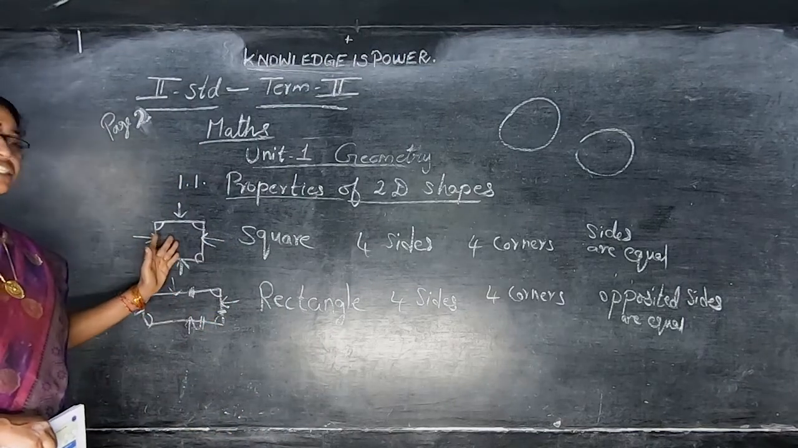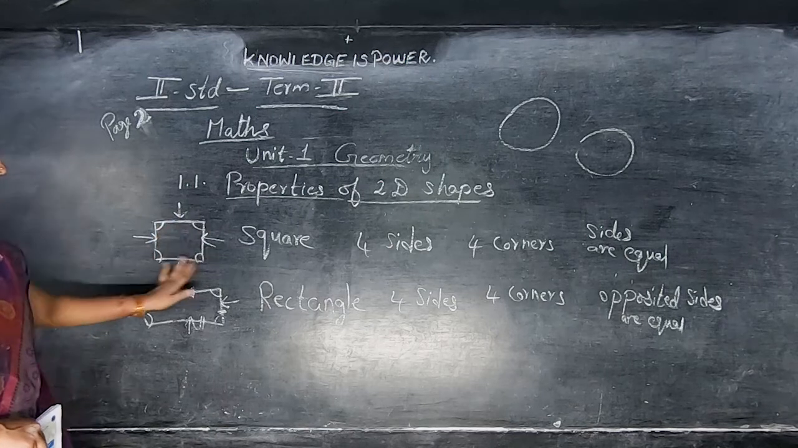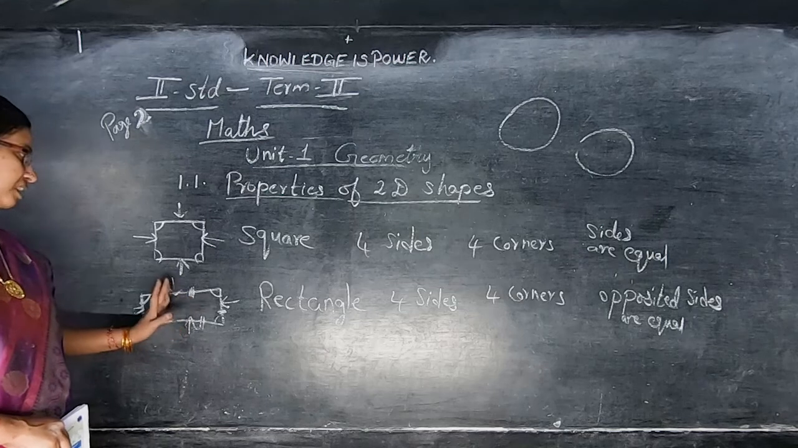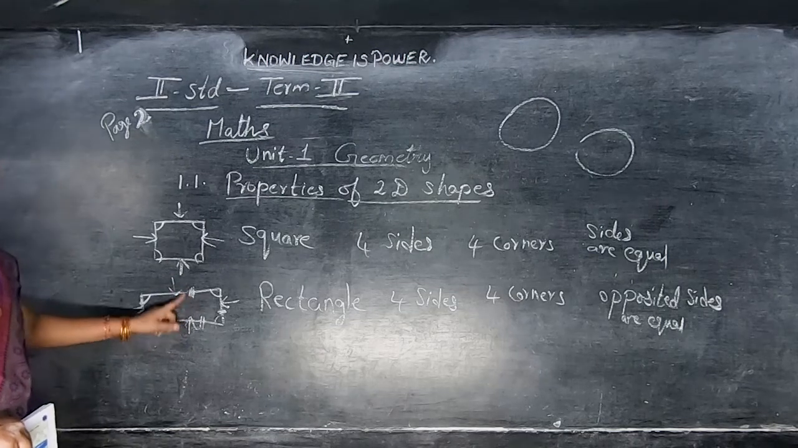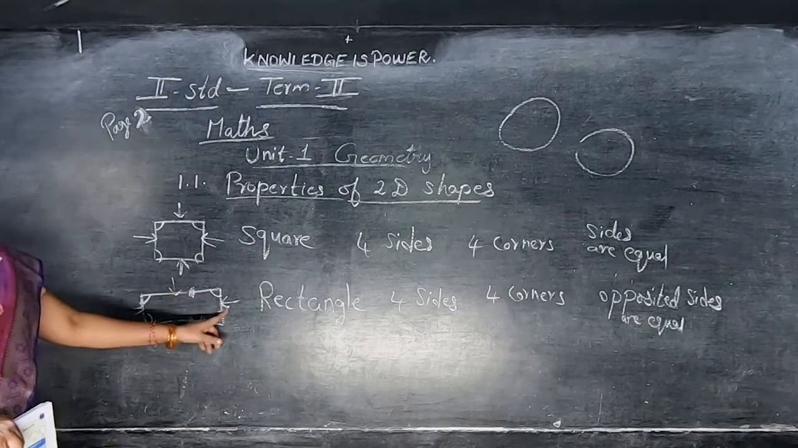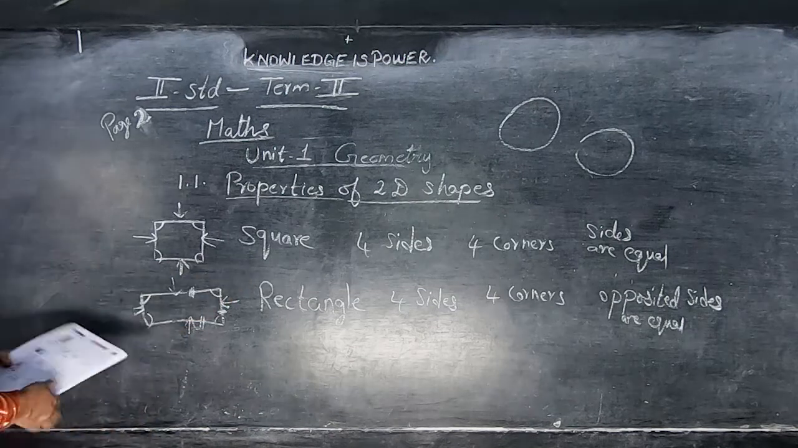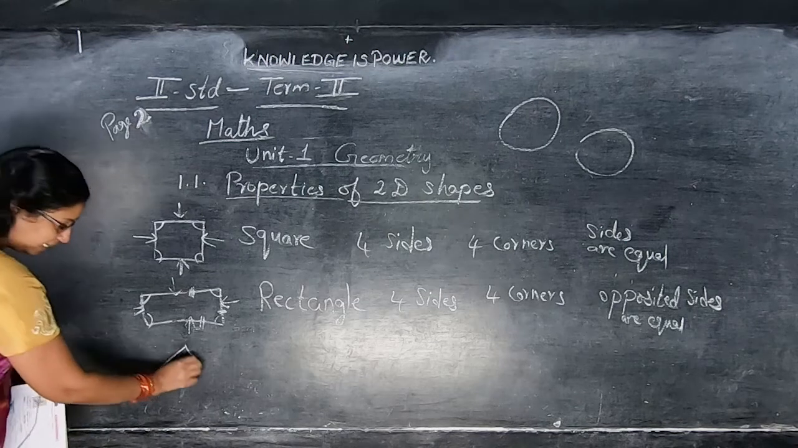Square has 4 sides, 4 corners, all the sides are equal. Rectangle has 4 sides, 4 corners, and then opposite sides. This is opposite to this one, this one is opposite to this one. Opposite sides are equal. Then we are going to see triangle.